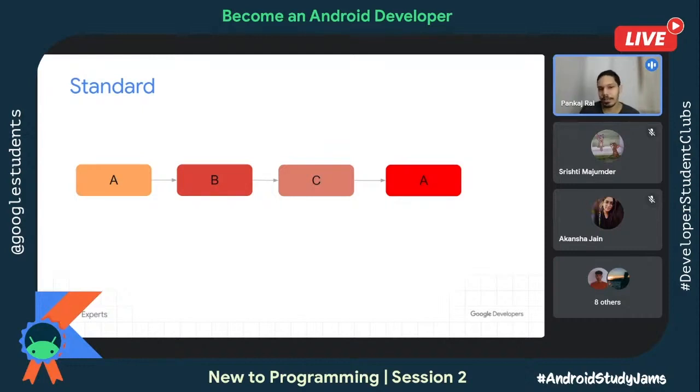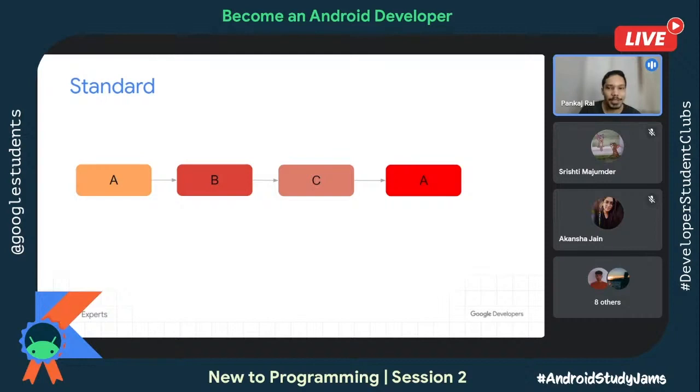So when your launch mode is standard, say you have activity A, B, and then C. Now from activity C, if you are trying to launch activity A once again, which you have already seen, then with the standard mode, it doesn't matter whether you have seen the activity or not, it will again relaunch that activity as a fresh activity and add it to the backstack.